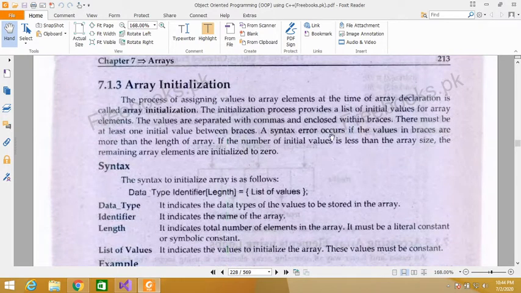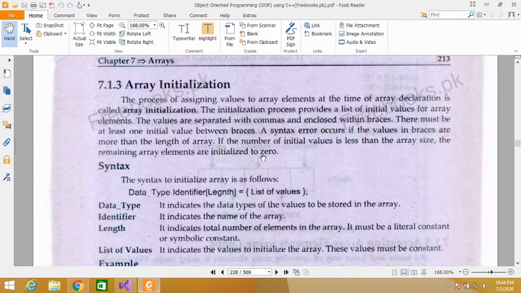A syntax error occurs if the values in the braces are more than the length of the array. If the number of initial values is less than the array size, the remaining elements are initialized to 0. So if the array length is 10 and we give only 5 values, then the remaining array elements are initialized to 0.